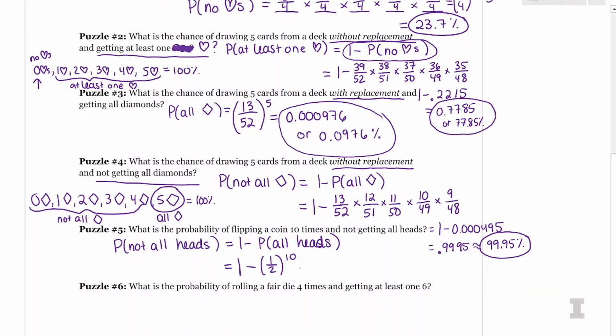So Wade is pulling up Python here to see our probability. We have 1/2 raised to the 10th power. So just the fractional part is 0.000976. And then what about doing the 1 minus? 1 minus that is going to be 0.9990. So 99.9%. That also kind of makes sense. If you're flipping a coin 10 times, you shouldn't get all heads, right? The chance of not getting all heads is 99.9%. So that means that 0.1% chance of getting 10 heads in a row. It's possible, but not likely.